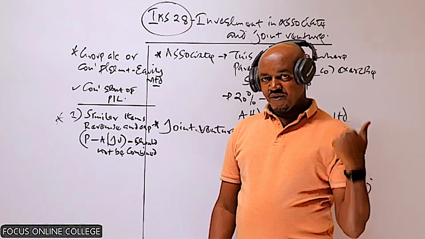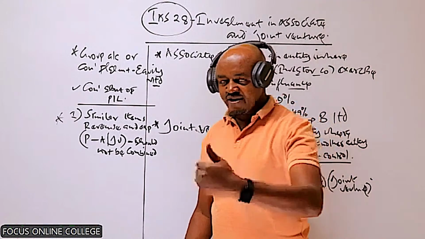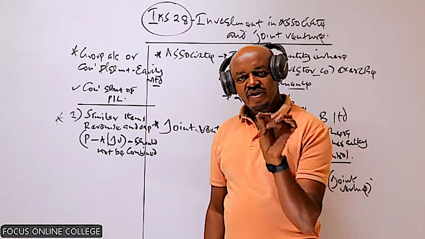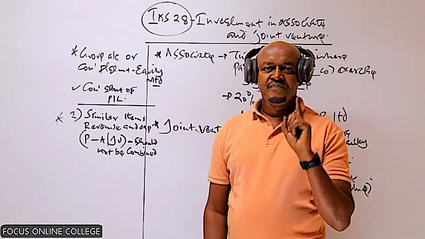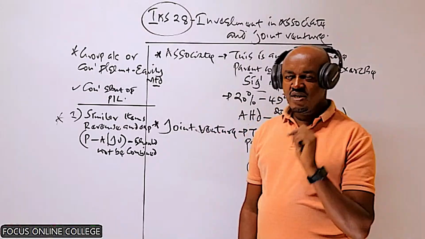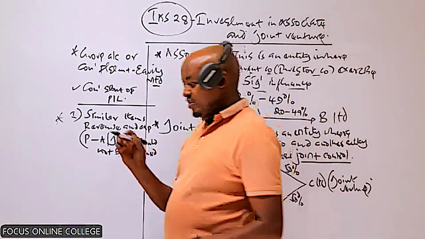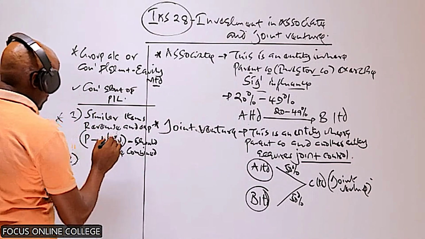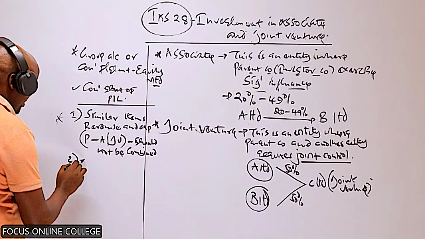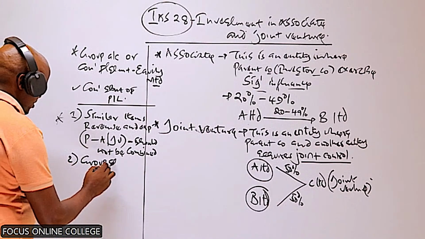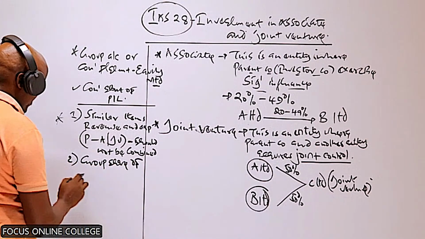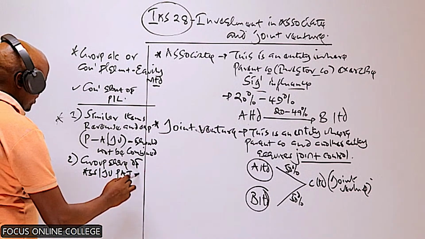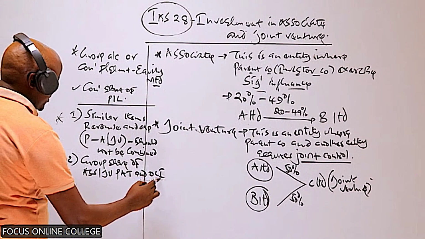Like what we are doing in the case of an investment in a subsidiary. We said in our previous discussion, once the parent company has invested in a subsidiary and you are preparing this, you should combine similar items of revenue and expenses, those of the parent and those of the subsidiary. But in this case, we are saying we don't do that. Instead, what we include here, as far as the associate or joint venture is concerned, is the group share of the associate or joint venture profit after tax and other comprehensive income.